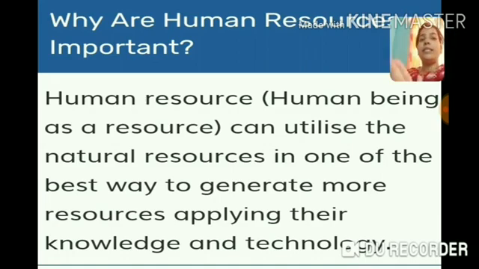In other words, human beings as a resource can utilize natural resources in the best way to generate more resources, applying their knowledge, their skill, and their talents.